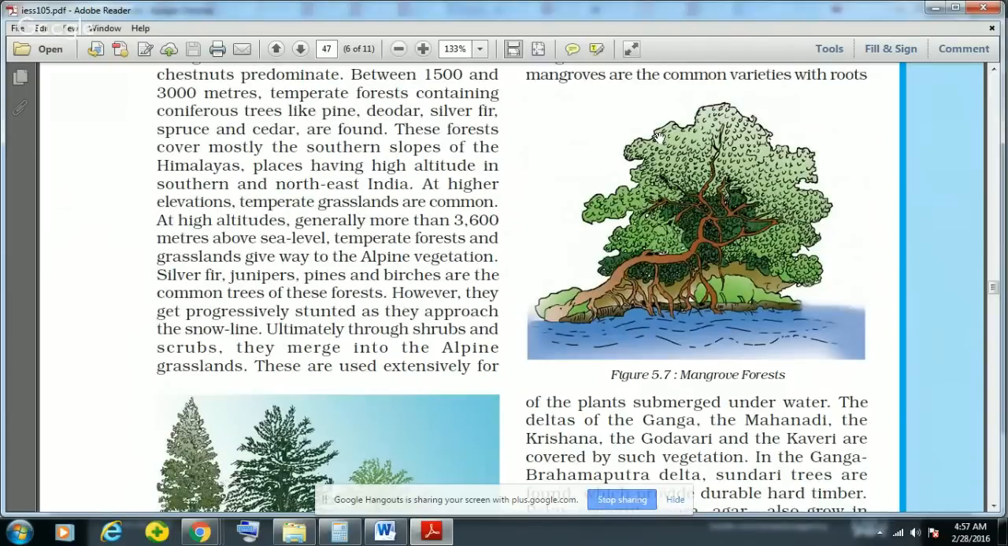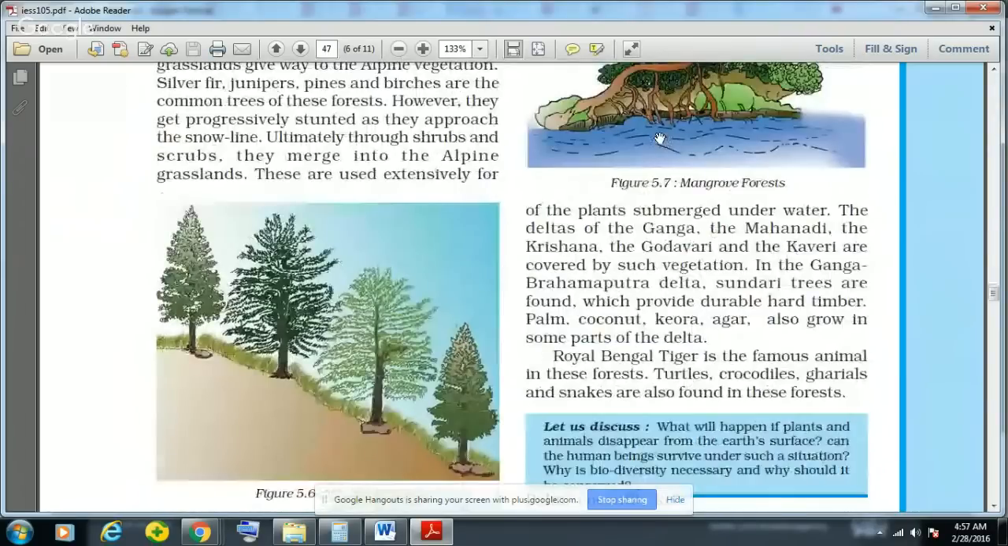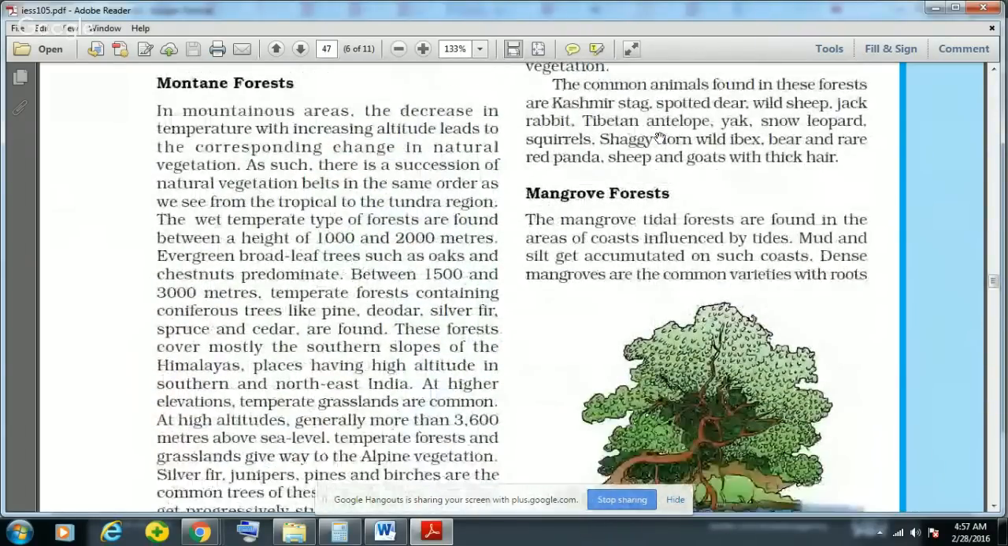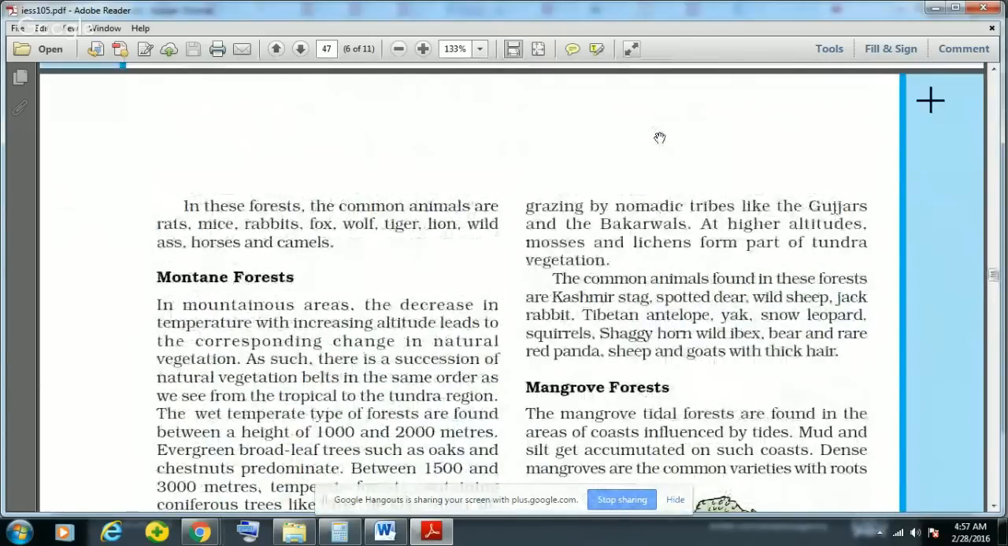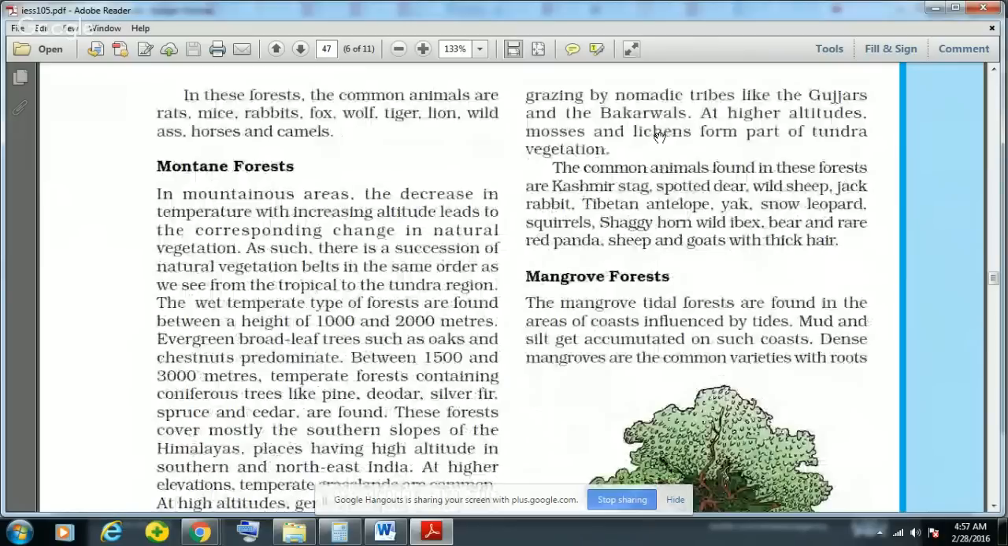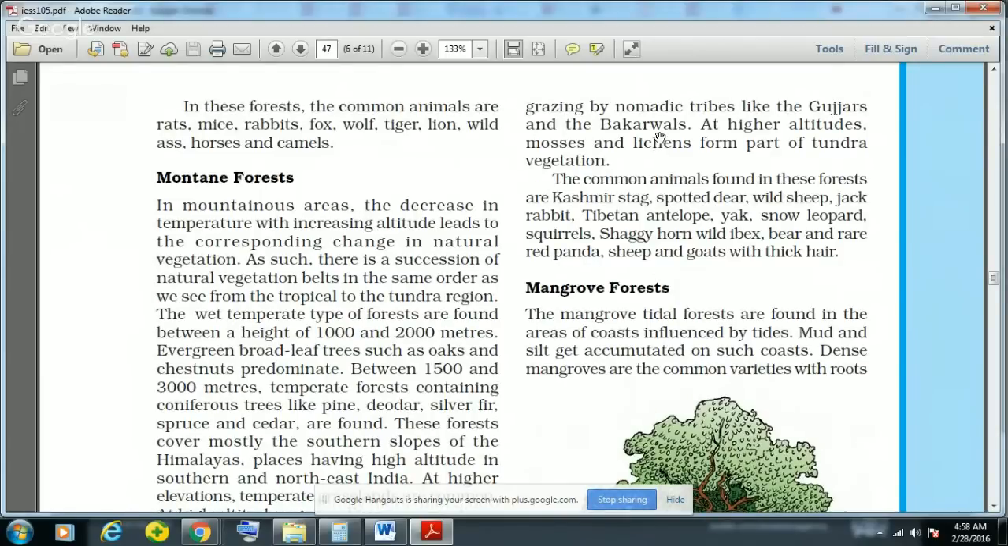And ultimately, through shrubs and scrubs, they merge into the alpine grasslands, and these are used extensively for grazing by nomadic tribes like Gujar and Bakarwalas, and at the higher latitudes, mosses and lichens form the parts of tundra vegetation. So, in the montane forest, you can find every type of vegetation as you move up the mountainous areas. You will find the vegetation changing from the tropical, then subtropical, then temperate, then alpine, and then even up to very high elevations you can find tundra.